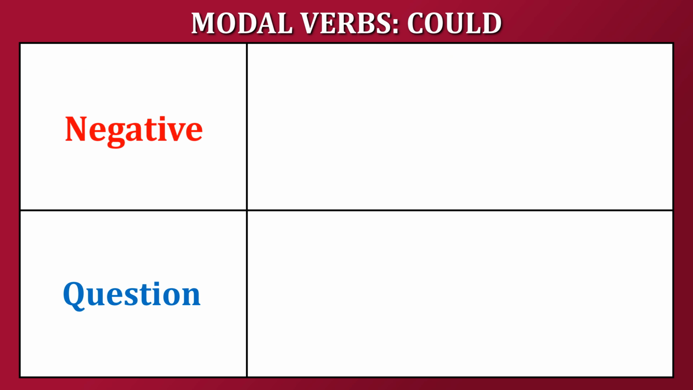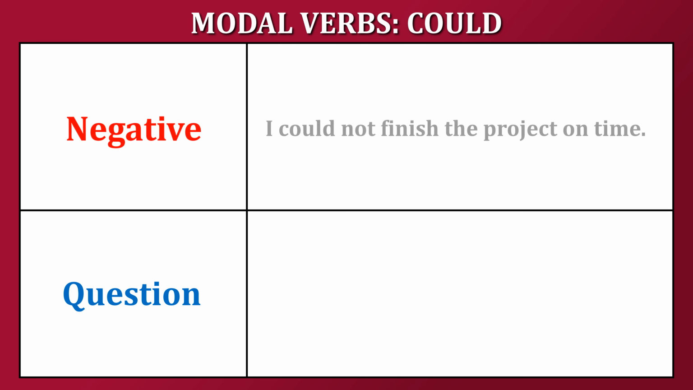Negative form. In the negative form, we add not after could to show that something was not possible or didn't happen. Example, I could not finish the project on time. Or the contracted form, I couldn't finish the project on time. This means you were unable to do something.